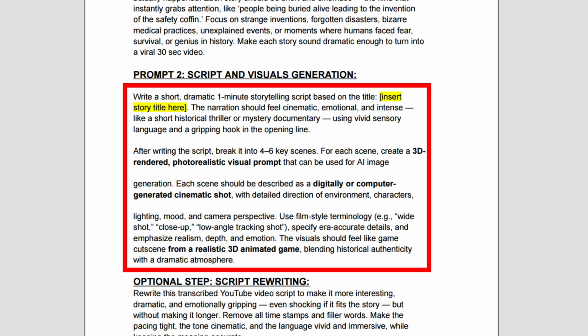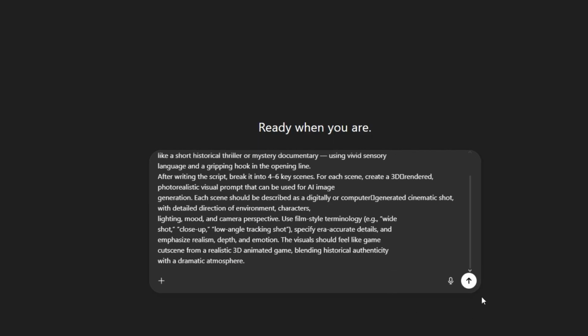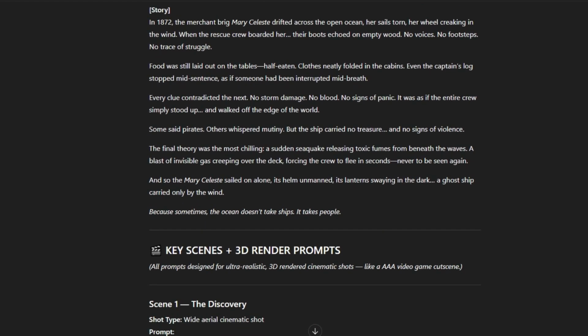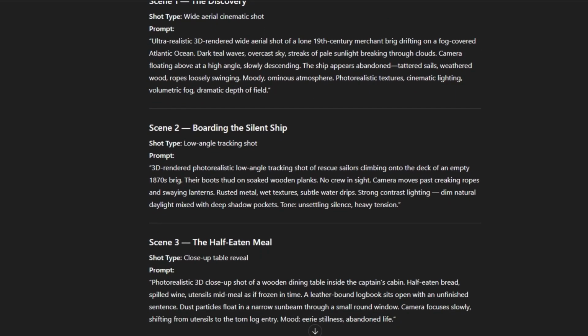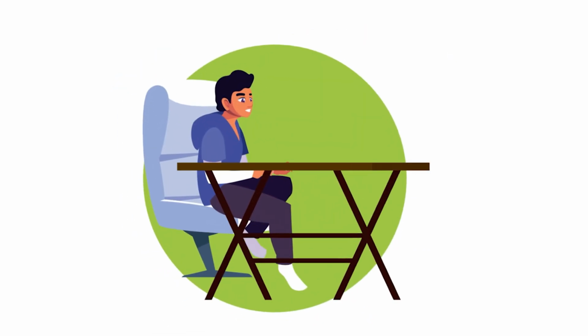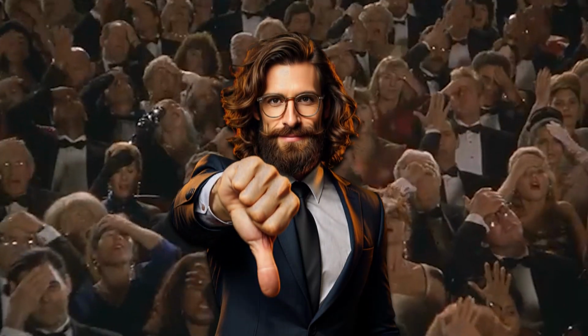Now go back to the doc, copy prompt 2, and paste it into ChatGPT. That prompt creates your full script plus a visual breakdown for every scene, so you get your story and your shot list in one go. Method 2. The viral reverse engineering method. This is where most creators fail. They start from scratch. Big mistake.